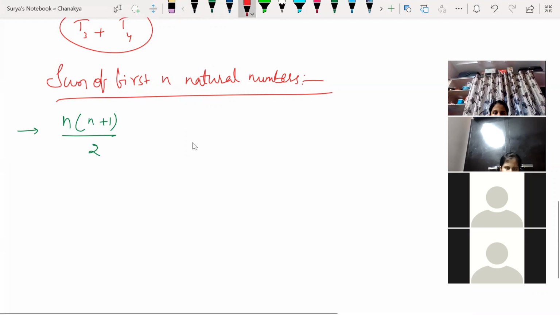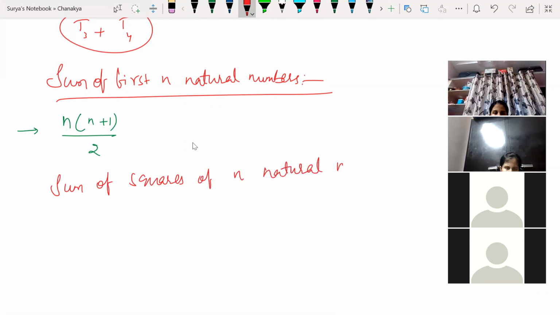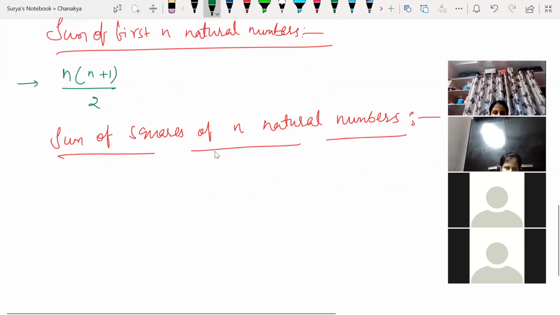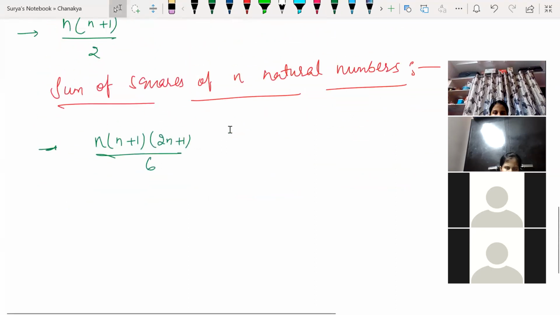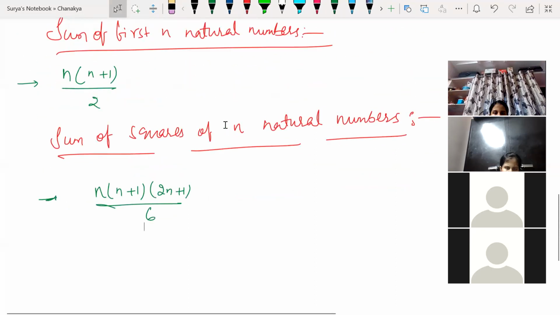If I ask you one more thing here, the sum of squares of n natural numbers, which is going to give me n into n plus 1 into 2n plus 1 by 6. Already you might have learned this in your earlier classes, in 9th standard, isn't it?